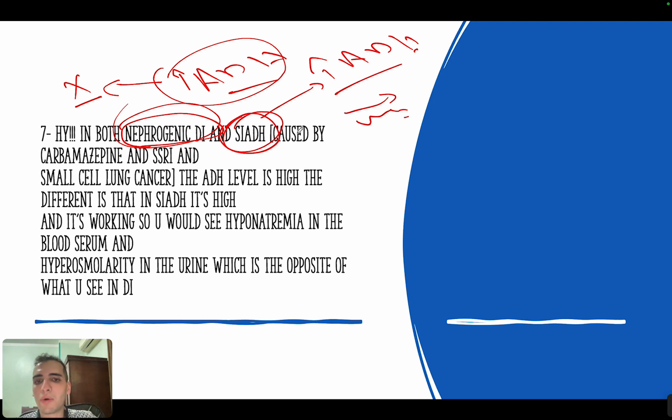Now, what are the causes of SIADH? You have carbamazepine, SSRIs, and also small cell lung cancer. In SIADH the ADH is working, so you will see hyponatremia in the blood serum and hyperosmolarity in the urine. But this is the opposite of nephrogenic diabetes insipidus, in which you would see hypernatremia in the serum and hypoosmolarity in the urine. So take care of this difference here.